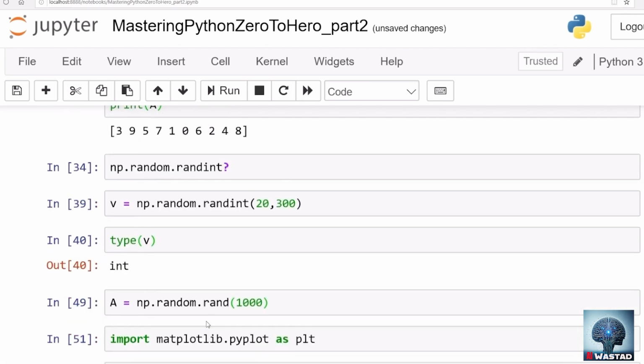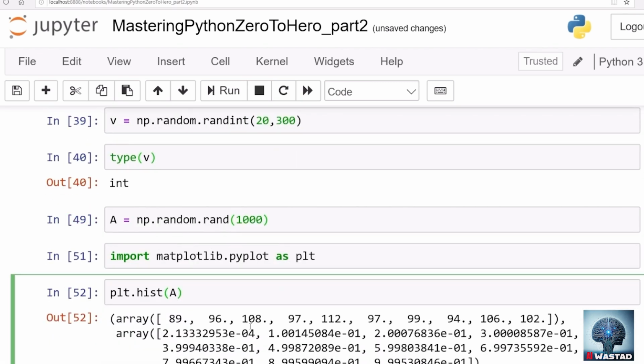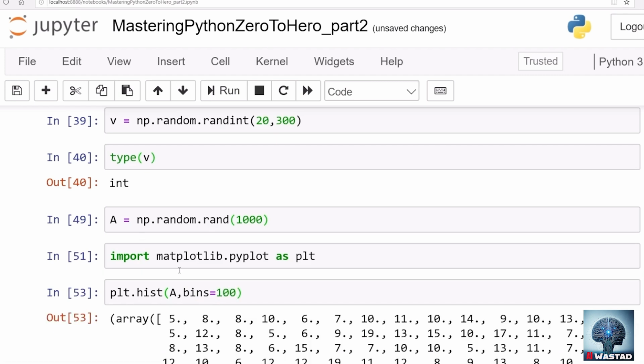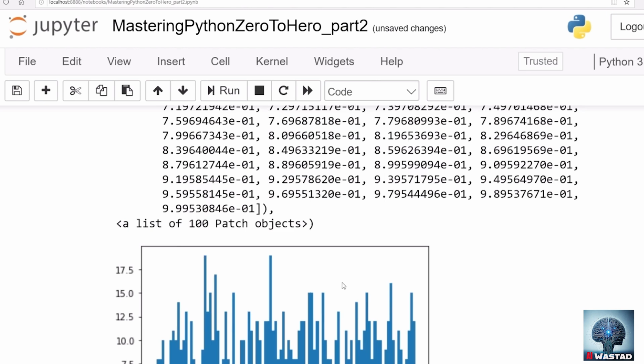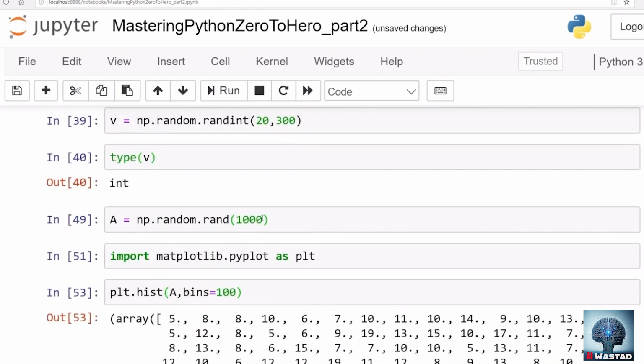Everything is equally likely. We can make more bins, for example bins equals 100, and almost all the bins look uniform. If we use more and more data, they will all look uniform.